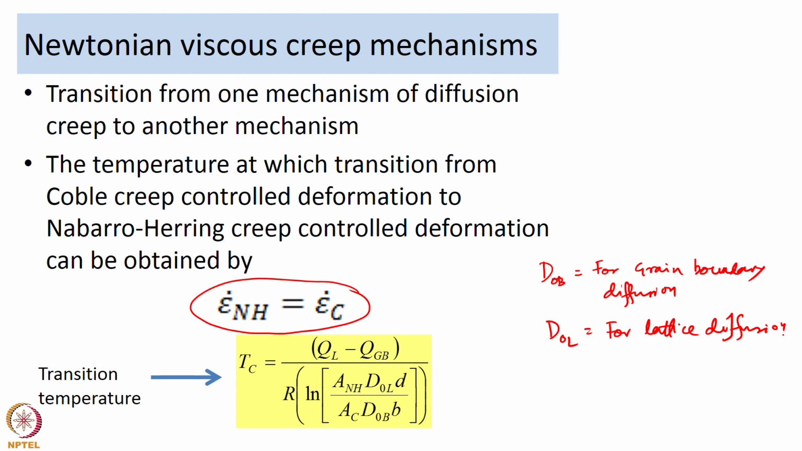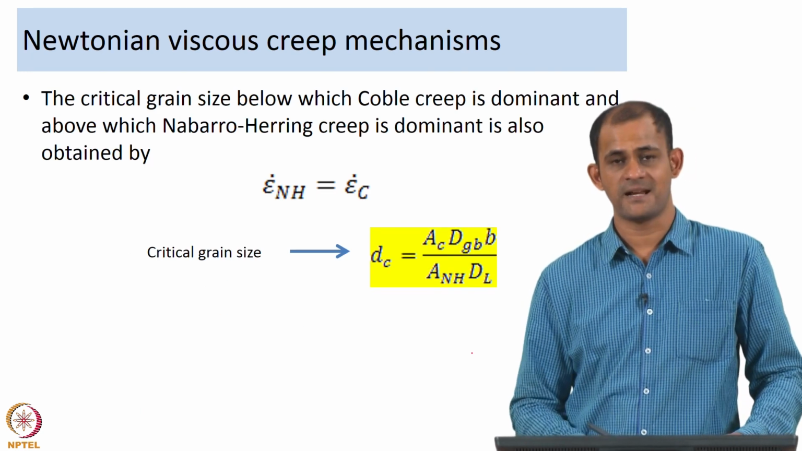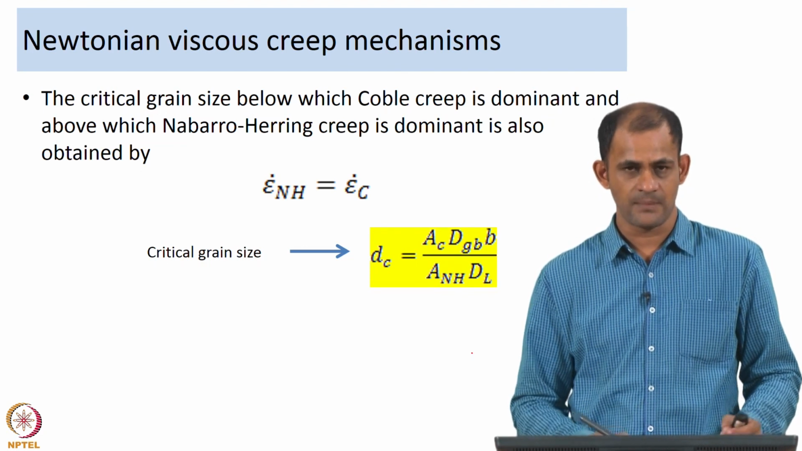Now, similarly, we also spoke about how grain size is important. We said as the grain size becomes finer and finer, the contribution of Coble creep to the deformation is going to be higher. So, similar to the critical temperature, there is also going to be a critical grain size at which the deformation is going to move away from Nabarro-Herring controlled deformation to Coble creep controlled deformation. How do you determine this critical grain size? Well, we apply the same principle.